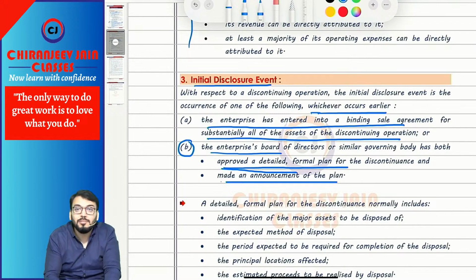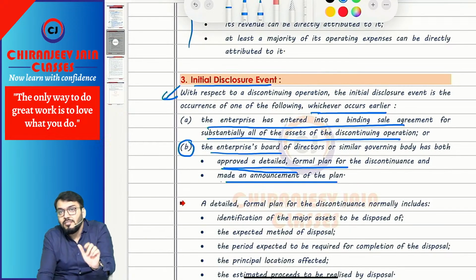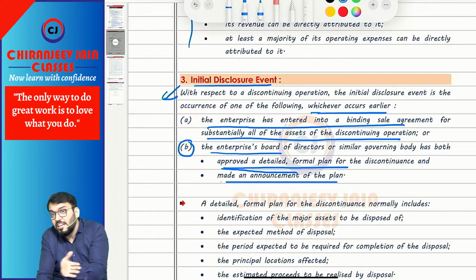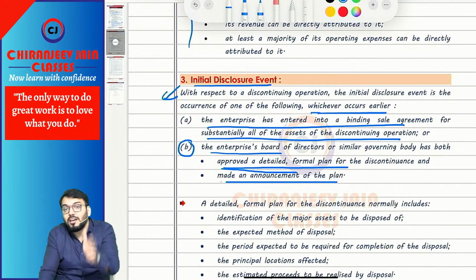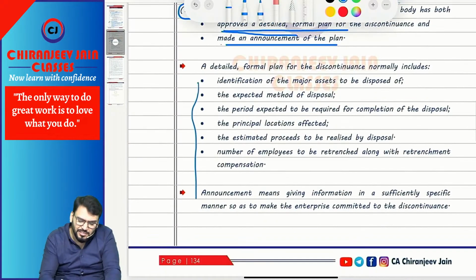Whichever occurs earlier becomes the initial disclosure event. This can be asked in a case study based question. They will give you two events. Which date will be the date from which AS24 will be applicable? Whichever occurs earlier. Understood? This you can read.